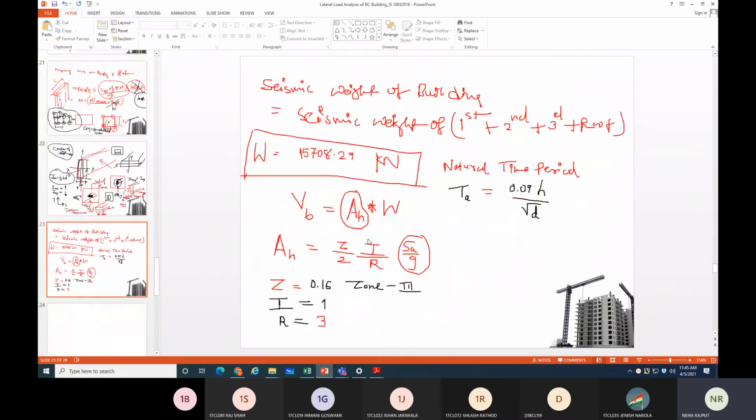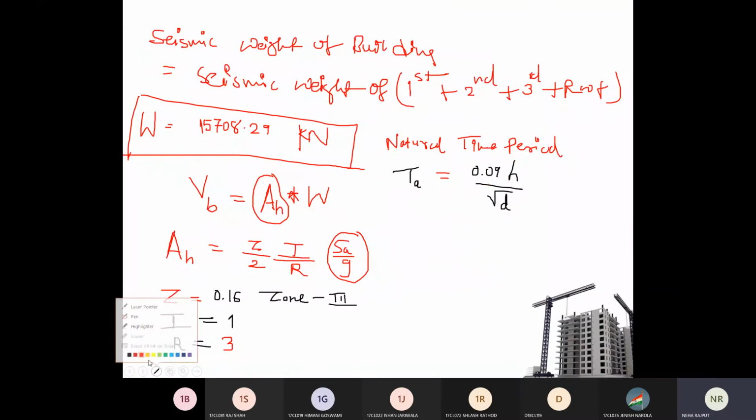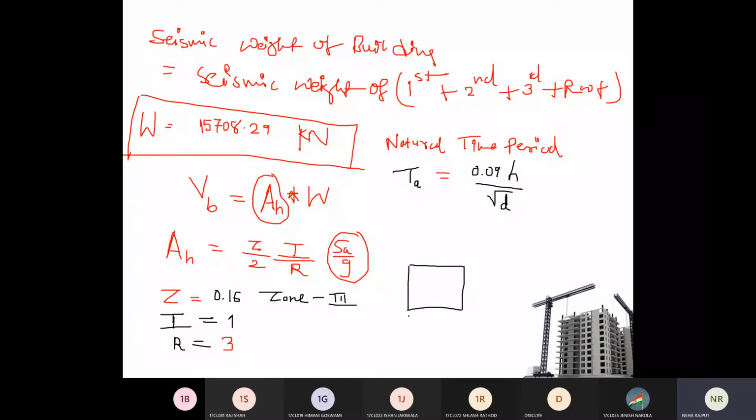Now what is the meaning of this? Suppose this is your building, the plan of the building, and suppose this is 4 meter and this one is 5 meter. Plan dimension of the slab is 4 meter by 5 meter, and here some columns are available. For easiness, I am drawing only circular columns.